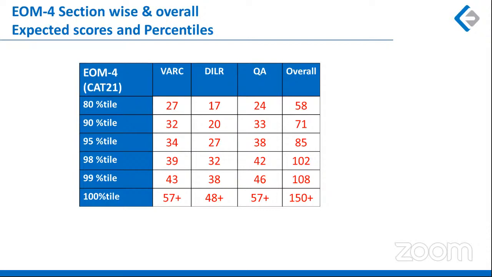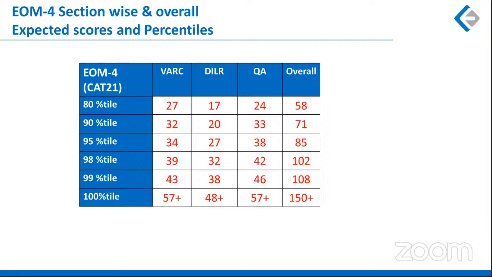Similarly, if I go for 98 percentile, that is very much the target for everyone, and that would be the minimum target that you should eye, and that is 102 marks. So that is somewhere around 34 marks per section.